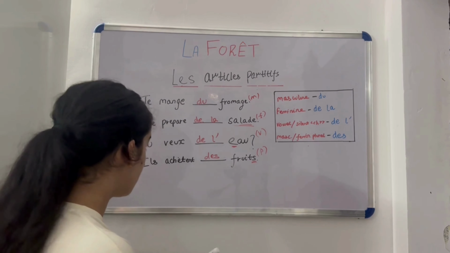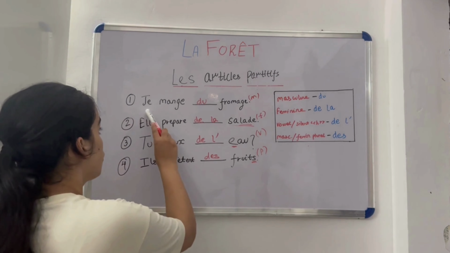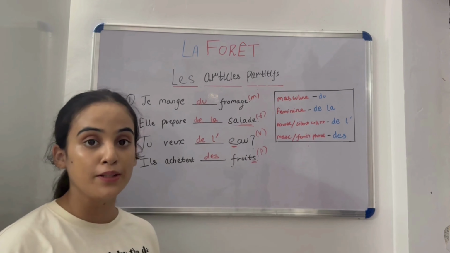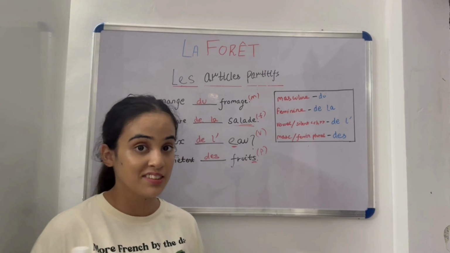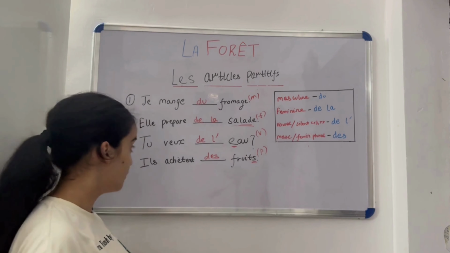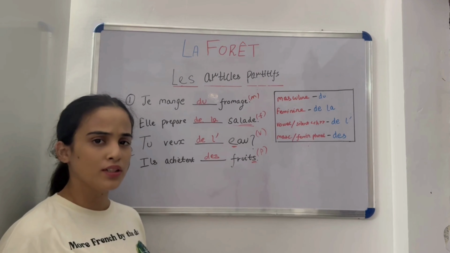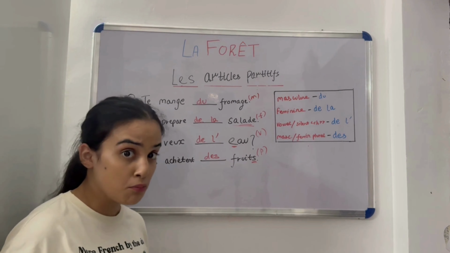So now let's see the explanation of these once again. Je mange du fromage, which means I eat some cheese. Elle prépare de la salade. She prepares some salad. Tu veux de l'eau? Do you want some water? Il achète des fruits. He buys some fruits.